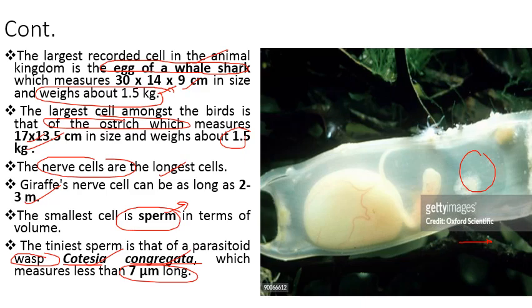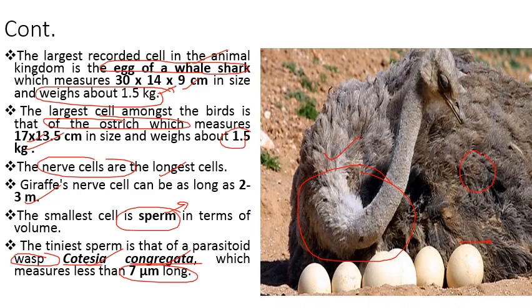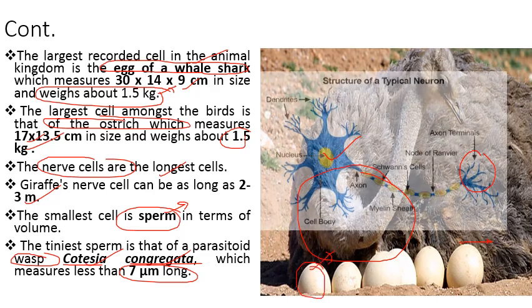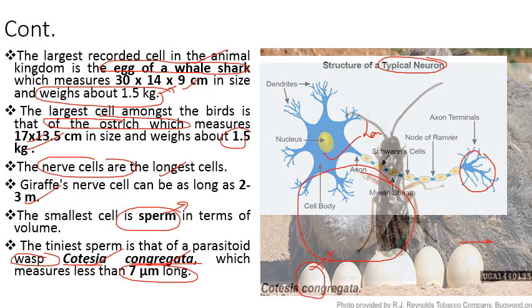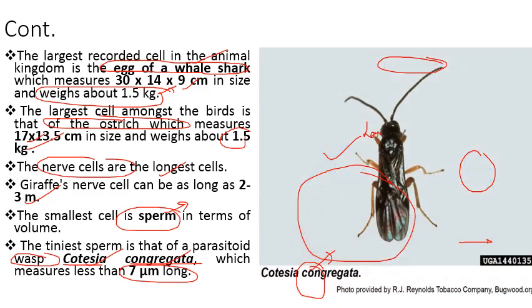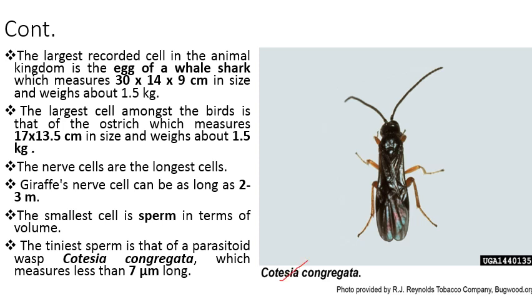And this is the photograph of egg of whale, and this is the photograph which shows the egg of ostrich. And this is the animated photograph which shows structure of typical neuron, which is the longest cell in humans. And this is the photograph which shows this wasp named as Cotesia congregata, and it has the smallest sperm size that is measured about 7 micrometer in length.